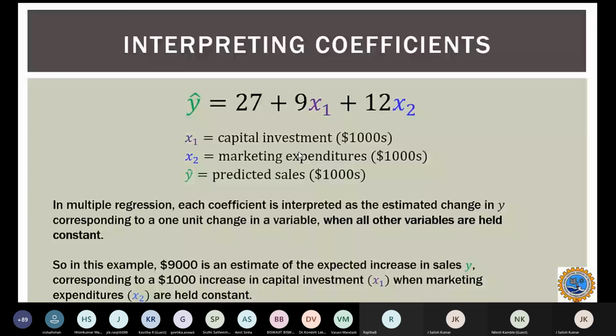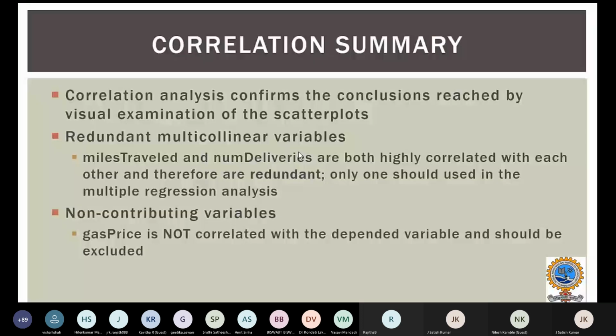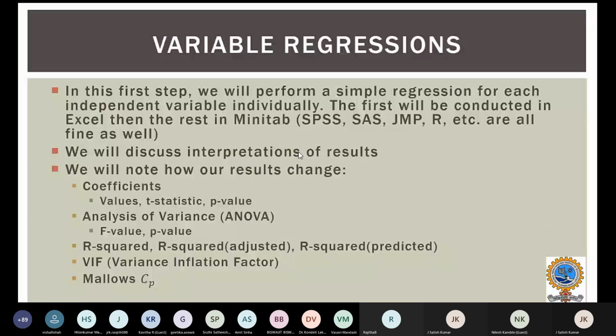Again, I'll carry out the simple linear regression and investigate the relationship, what the factors are and how each factor is influencing. That's what I'm trying to explain here. So we will perform a simple linear regression for each independent variable individually.